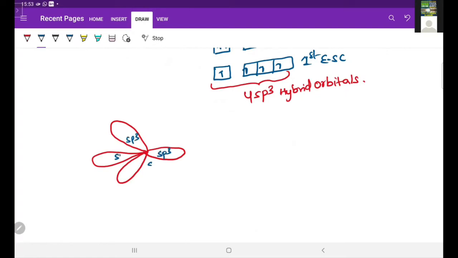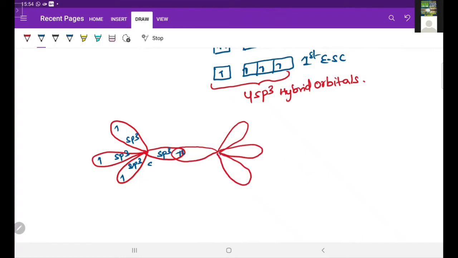Now one more carbon is there. Here each sp3 hybrid orbital has 1 electron. That one more carbon also undergoes sp3 hybridization and forms 4 sp3 hybrid orbitals. From those 4 sp3 hybrid orbitals, one of the hybrid orbitals overlaps with the first one and forms a bond, and is arranged in tetrahedral geometry like this.